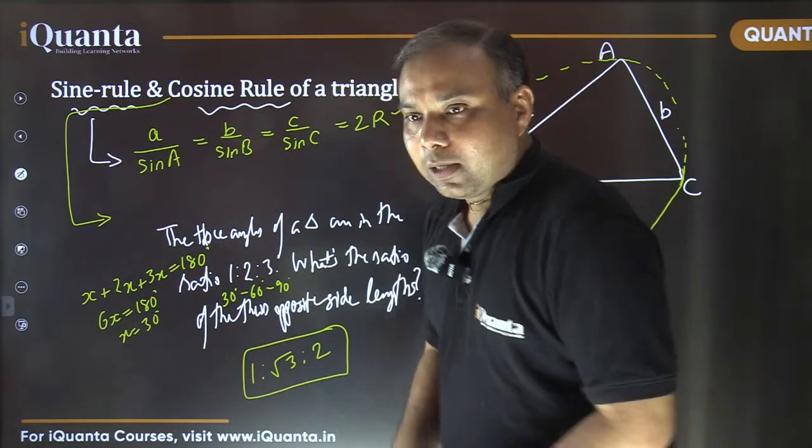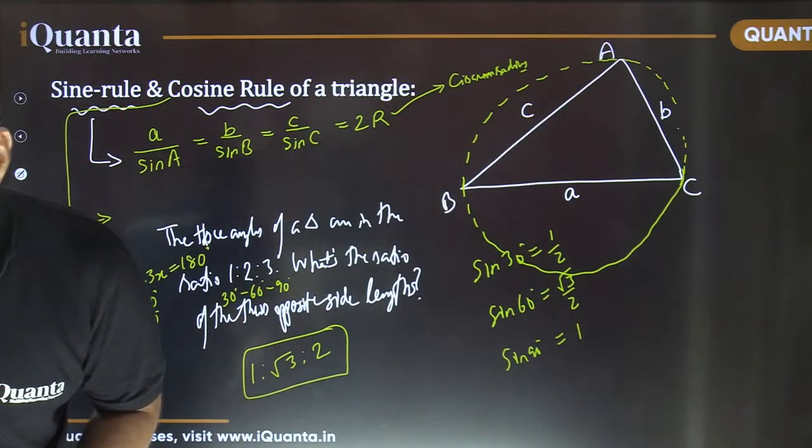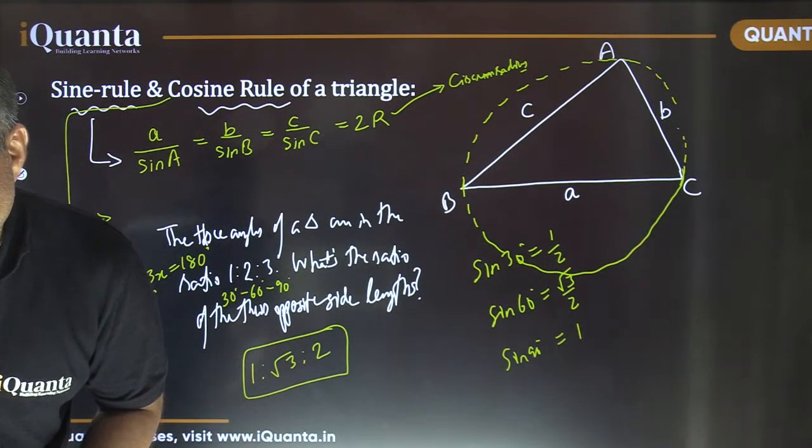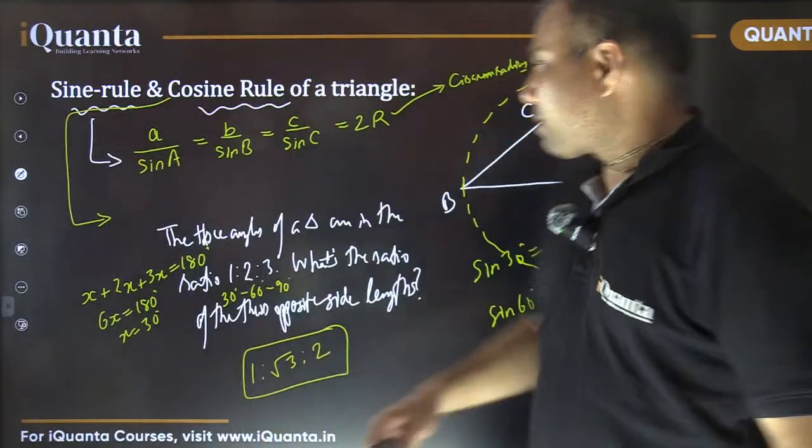Is it fine? Okay, Aditya is saying something: when the measures of three altitudes are given, then we can find the ratio of the three sides of the triangle. Yes, that's true, Aditya. Okay, coming back here.